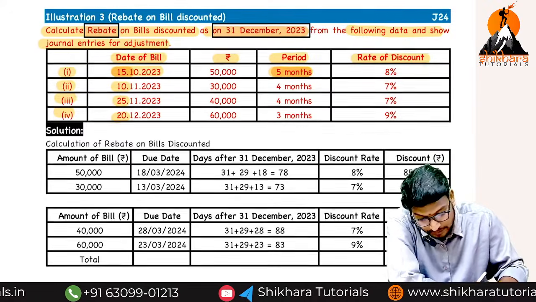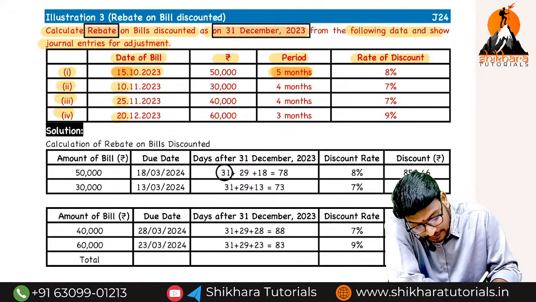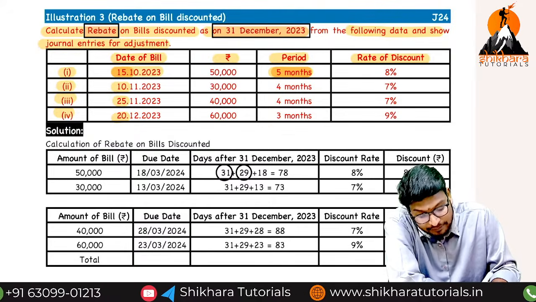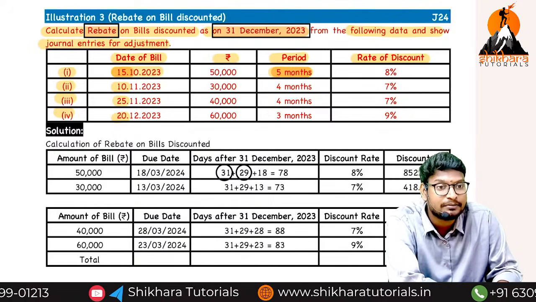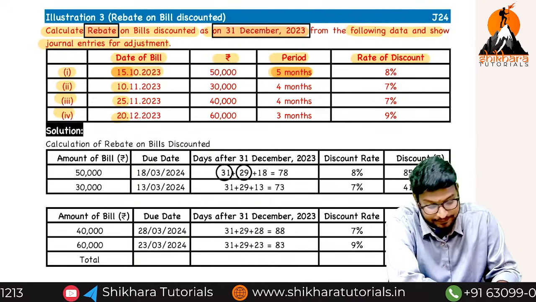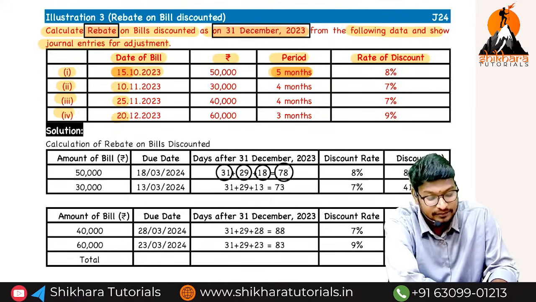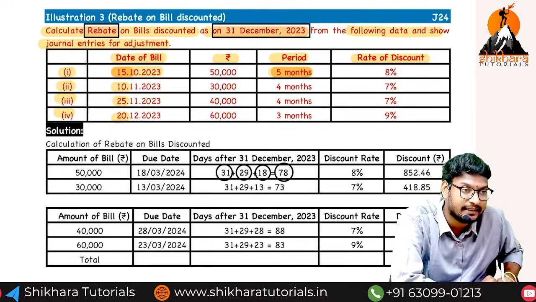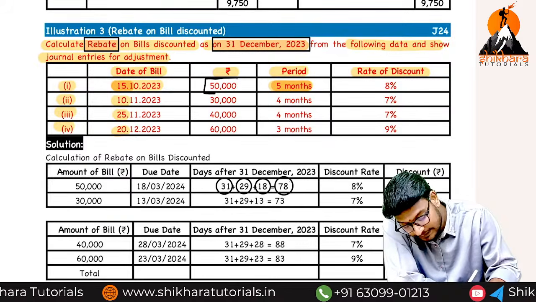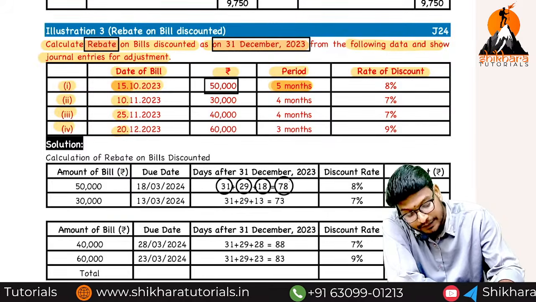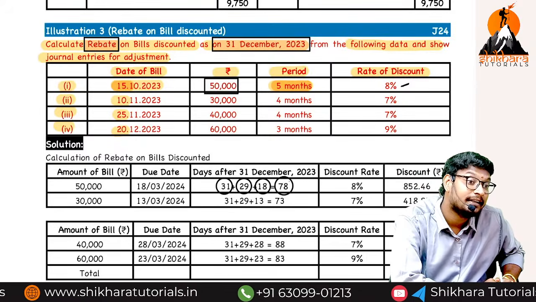Now, can you tell me how many days in January? 31. February 29, because 2024 is a leap year. Anything divisible by 4 is called a leap year. And in March, 18 days. So the number of days called rebate is 78 days. How to calculate? Simple. 50,000 into 8% into 78 days divided by 366.